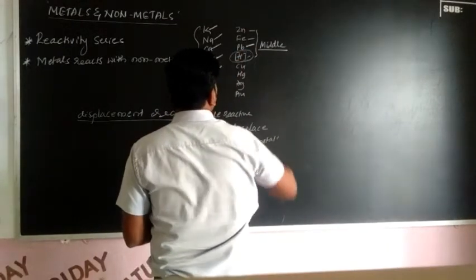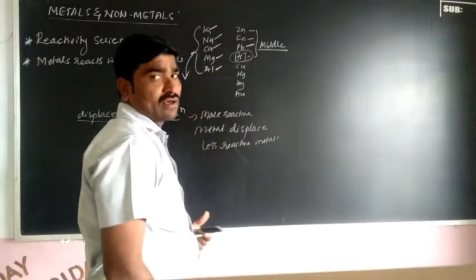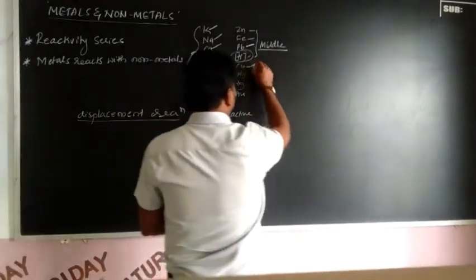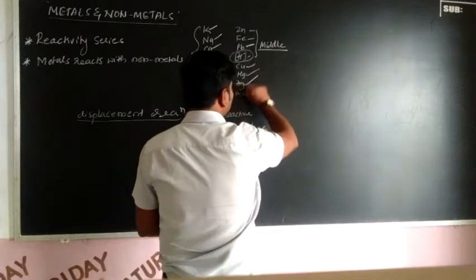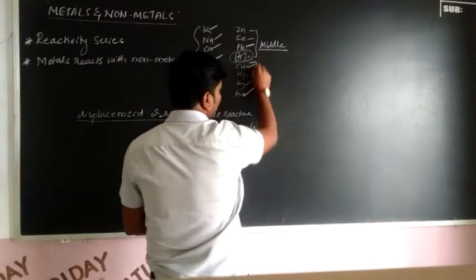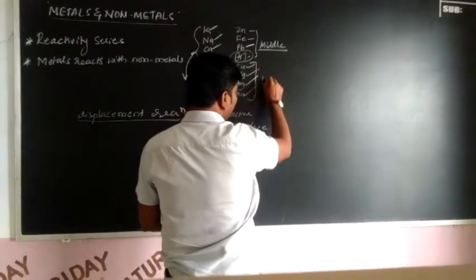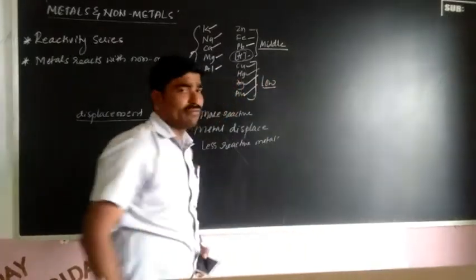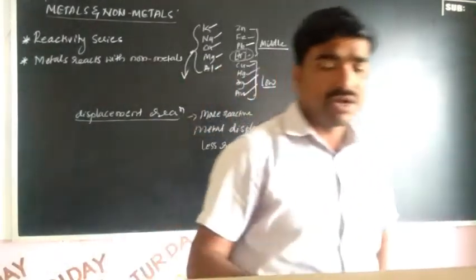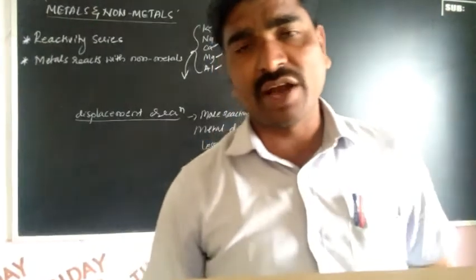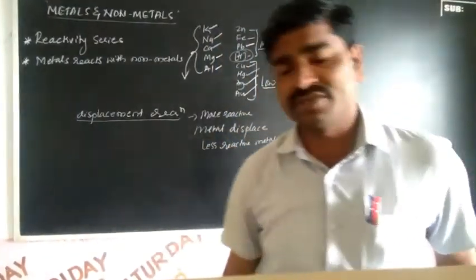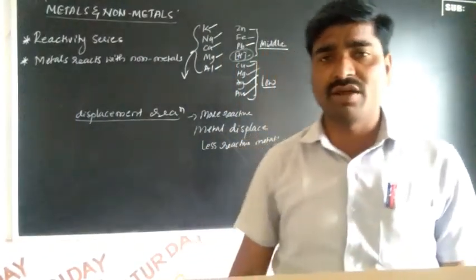Hydrogen we cannot call a metal, right? Copper, mercury, silver, and gold are the low reactive metals. So we categorize metals on the basis of reactivity during chemical reactions.